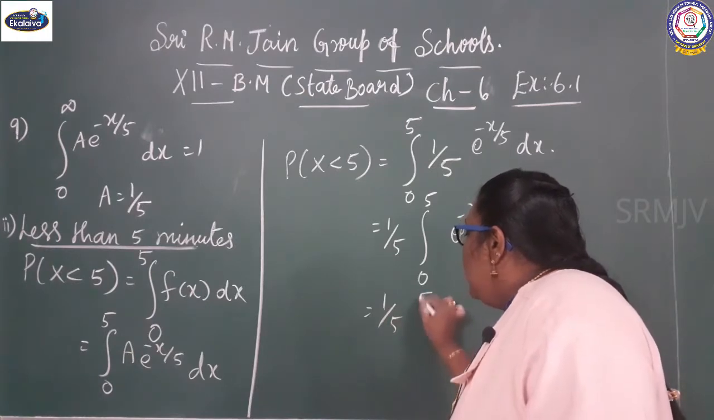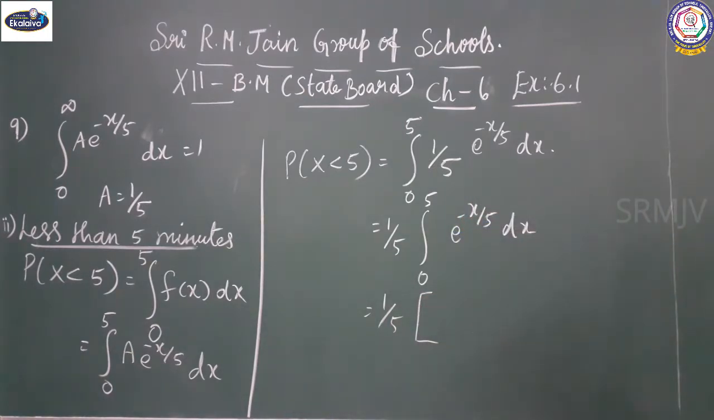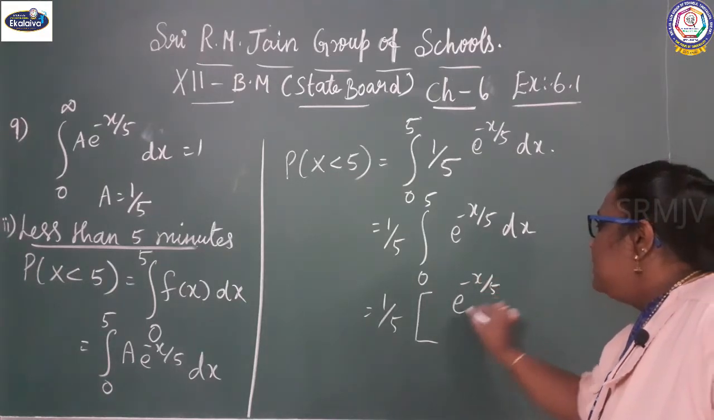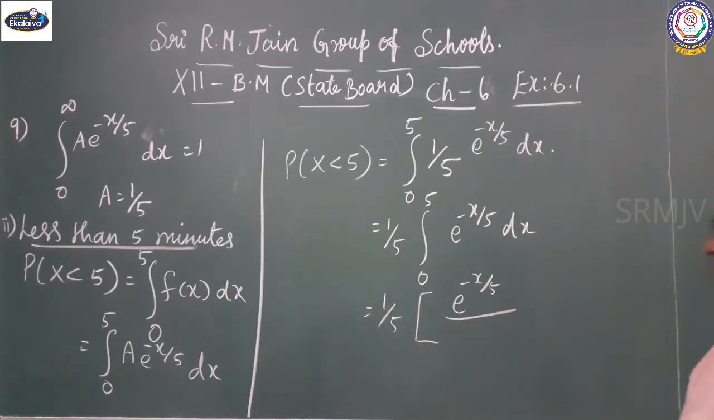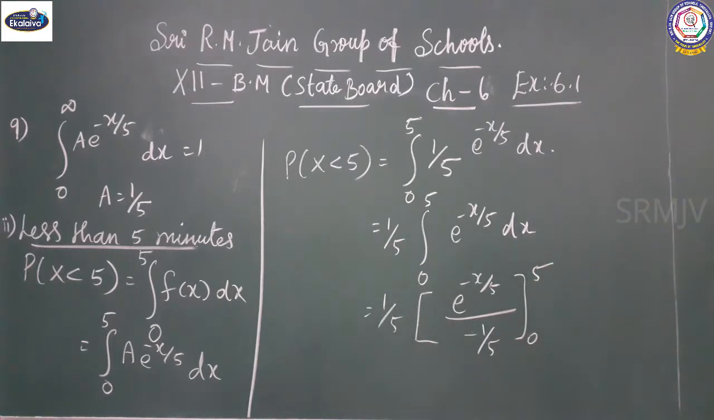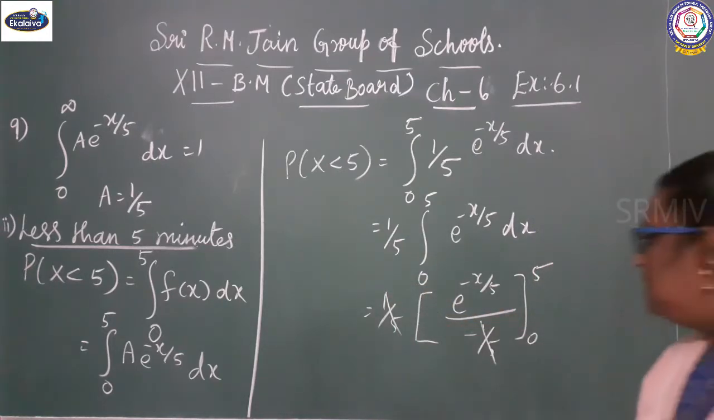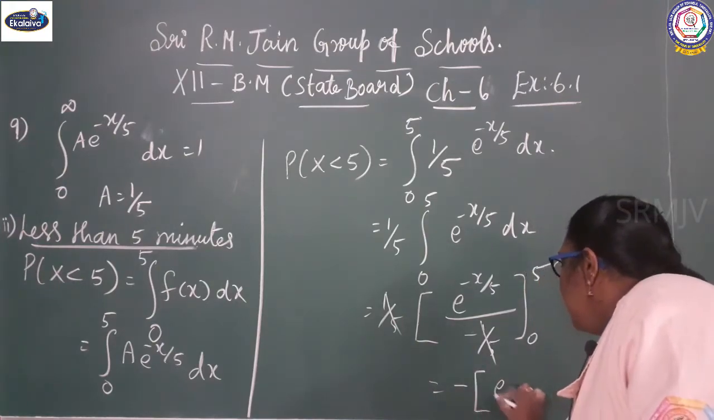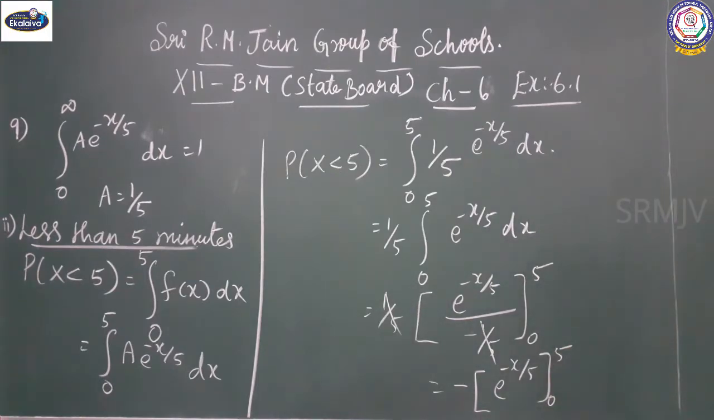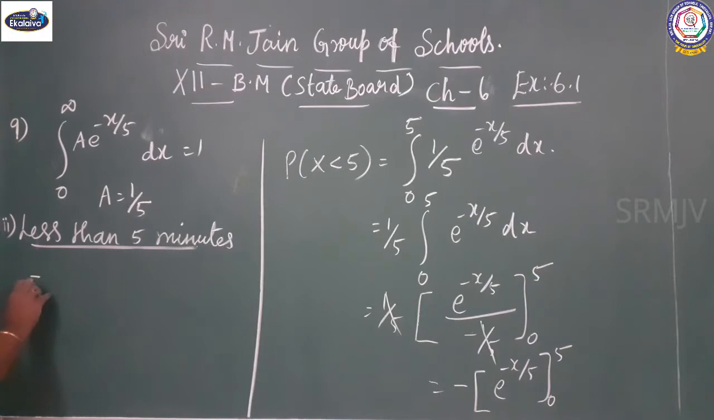1 by 5 into the integration of e power minus x by 5. The integration of e power x is e power x, and the x coefficient is minus 1 by 5, with limit 0 to 5. 1 by 5 and 1 by 5 cancel, so the value is minus e power minus x by 5, 0 to 5. Upper limit minus lower limit.